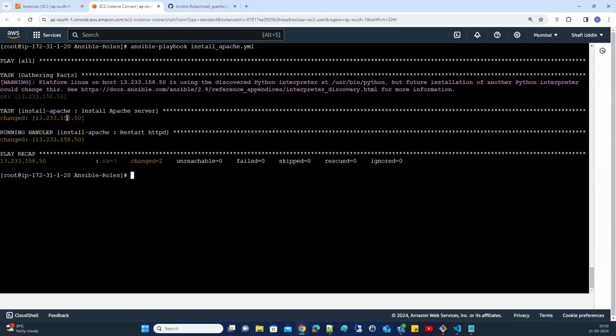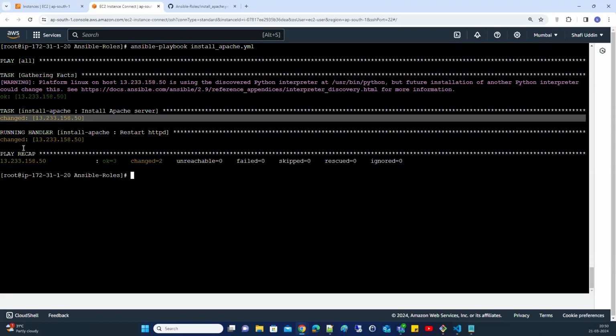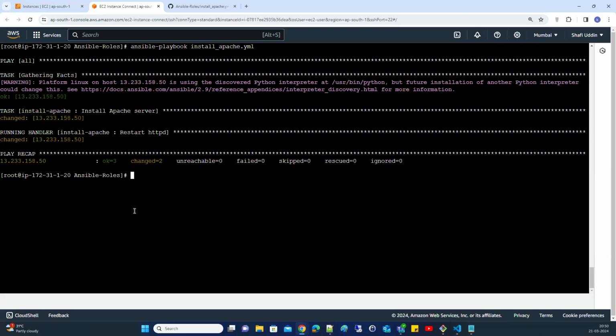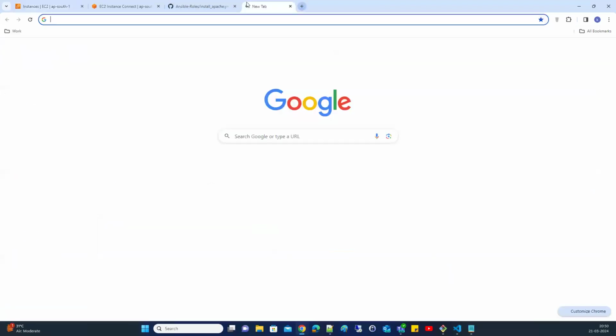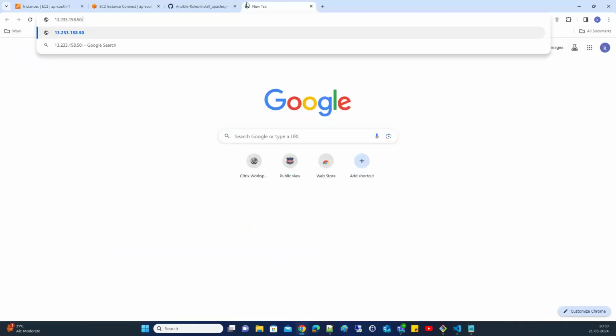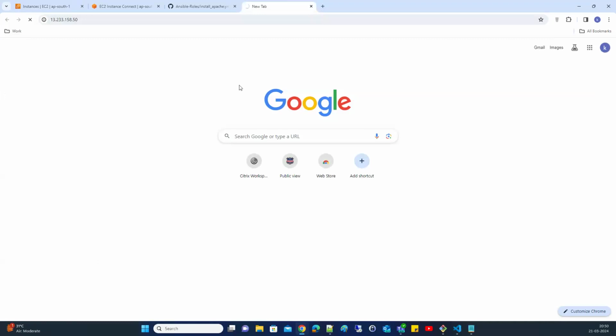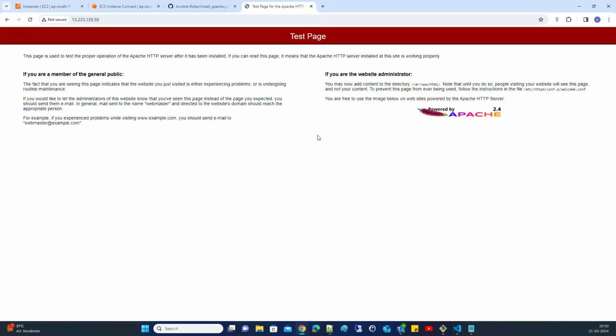Right. So it is changed. That means installed, and it is started. Now if you see the service status, it is running. So if you want to verify whether it is installed or not, copy the IP, check with port 80. Right? Apache is installed.